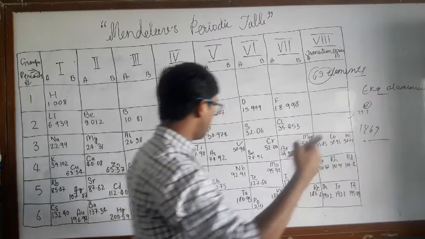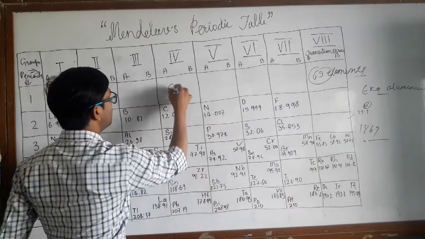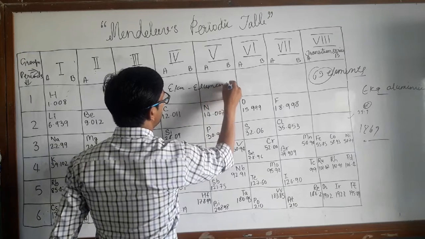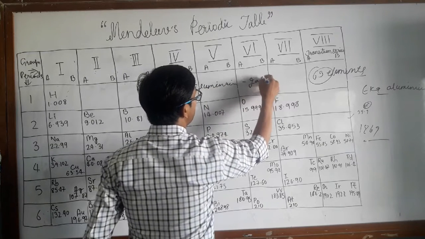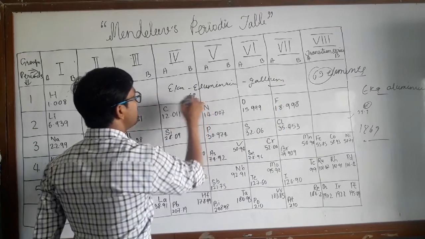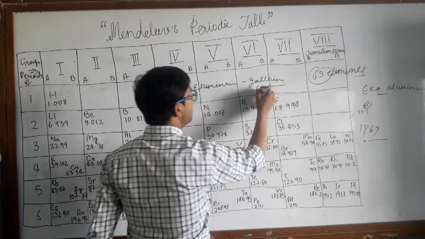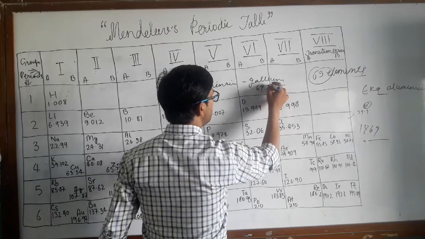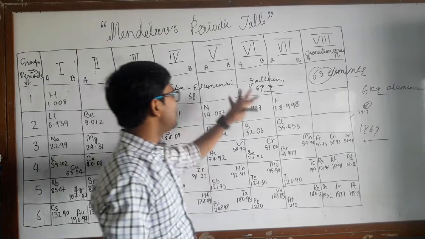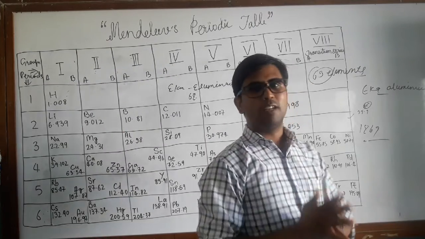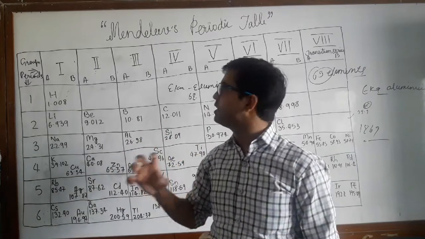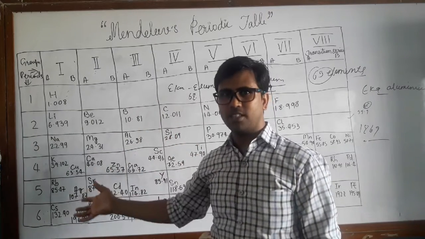Sorry if you can't see it there. Eka-aluminium was discovered later by the name of gallium. He predicted the mass 68, but later the average mass of gallium was found to be 69 point something. You can see here so many elements which were later discovered and got the spot which Mendeleev had left.